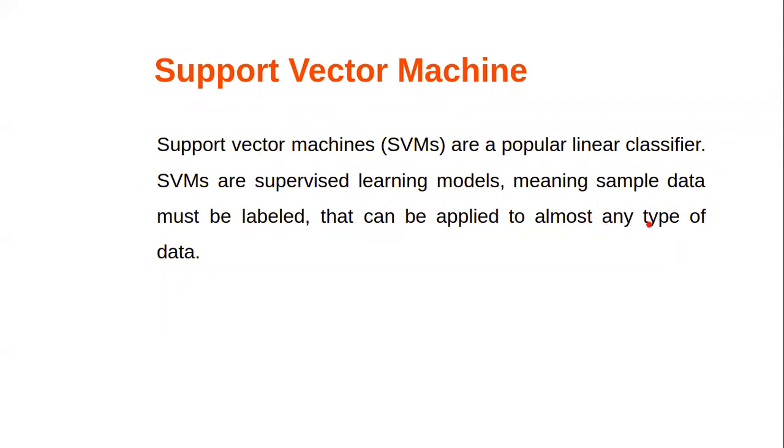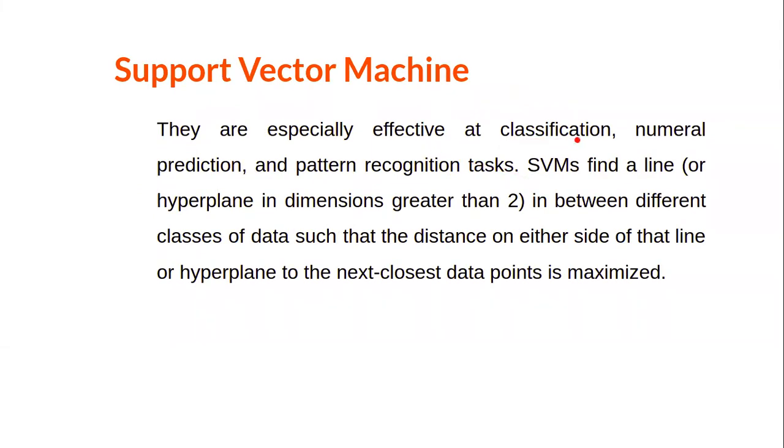All right. So first, it's a classification technique. Second question, how does it work? It is especially effective at classification, numeral prediction, and pattern recognition tasks. Support vector machine finds a line, and this thing is very important, or a hyperplane in a dimension greater than 2. It works either on a line or on a hyperplane, depending on whether the dimension is greater than 2. We will explain later. It finds it in between different classes of data such that the distance on either side of the line or hyperplane to the next closest data point is maximized.